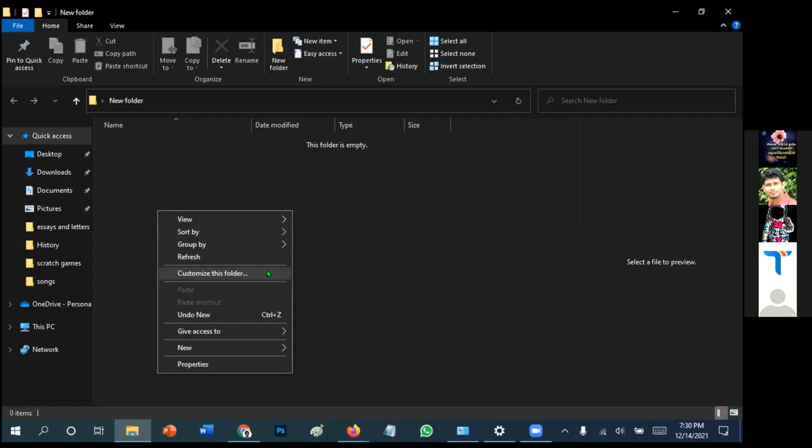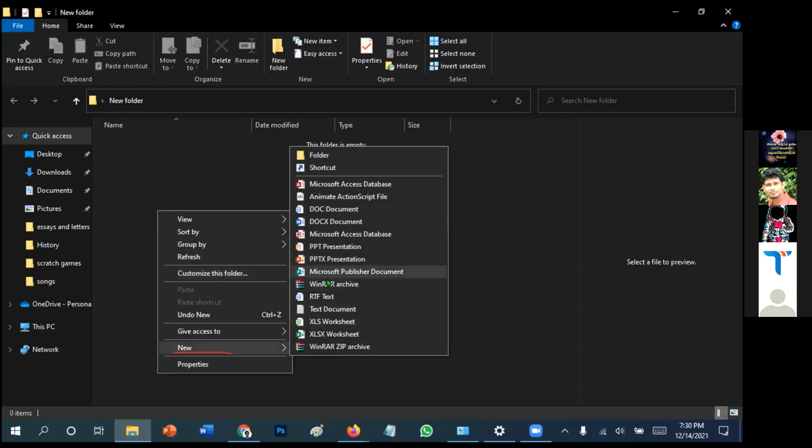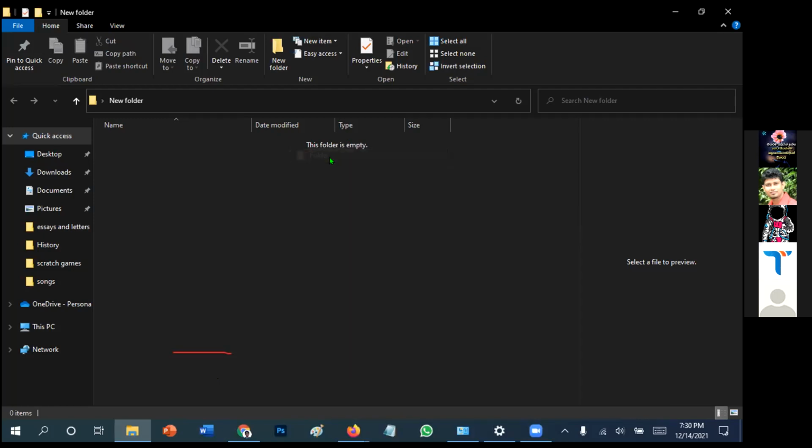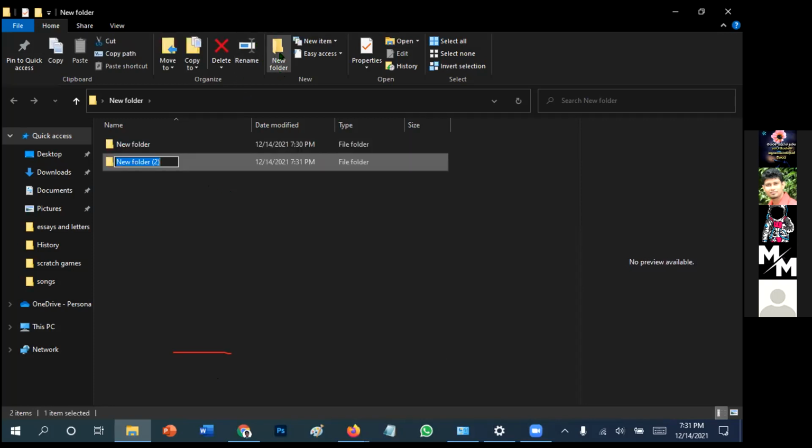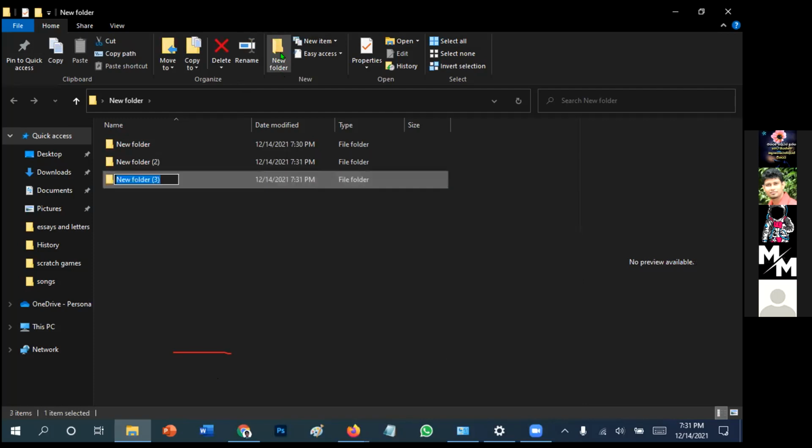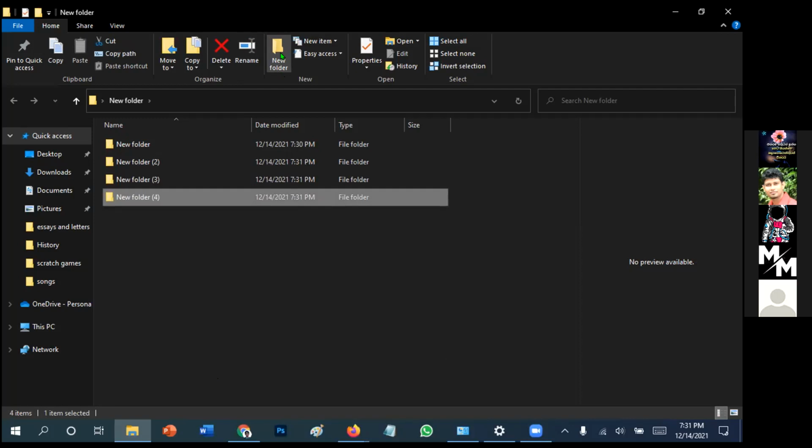Then select new folder, or Control Shift N. Excuse me, sir, we can use the shortcut for making a new folder by Control Shift N. That's what I said, Control Shift N. That is the shortcut. I need only 2 folders.